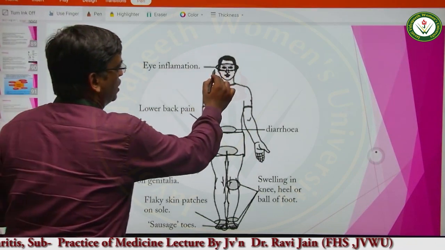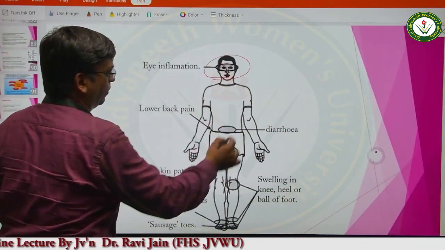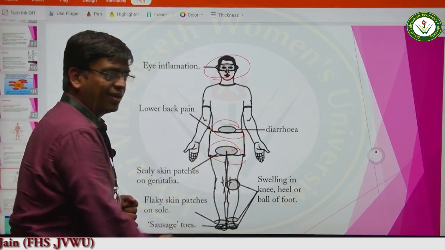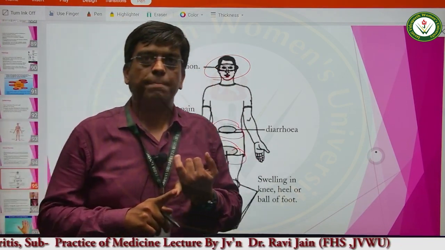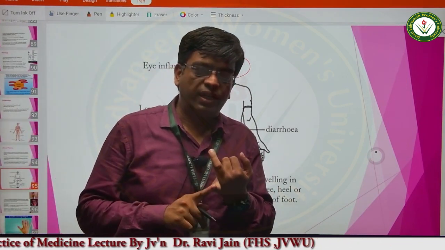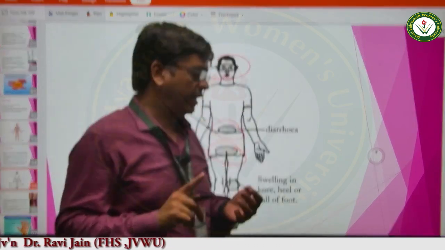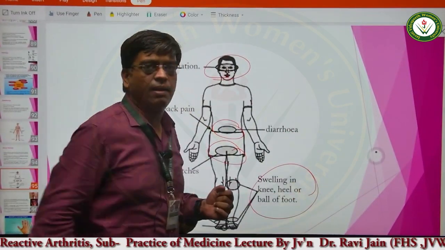So it mainly affects the eyes. Diarrhea occurs because of the involvement of the GI tract. When the urogenital tract is affected, in males it produces prostatitis and urethritis, and in females it produces salpingitis or cervicitis. There is swelling in the knees, heel and ball of foot.